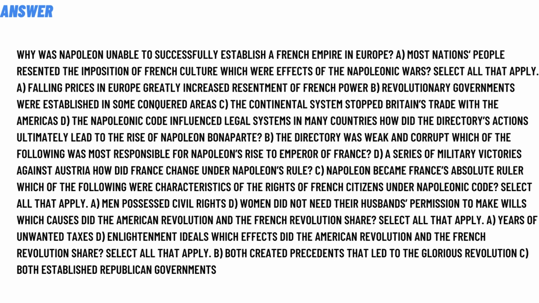Option A, years of unfair taxes. Option D, Enlightenment ideas. Which effects did the American Revolution and the French Revolution share? Select all that apply. Option B, both created precedents that led to the Glorious Revolutions. Option C, both established republican governments. So that is the answer to the question.